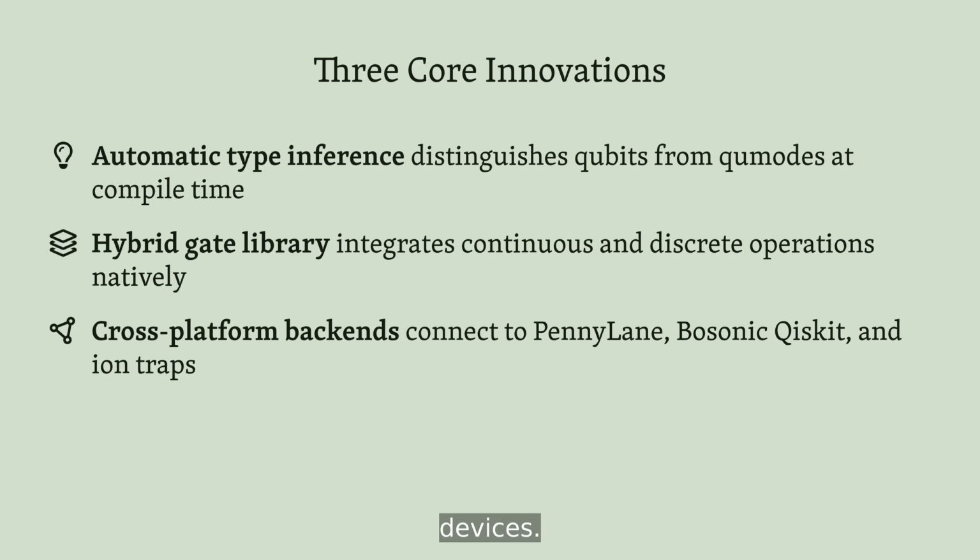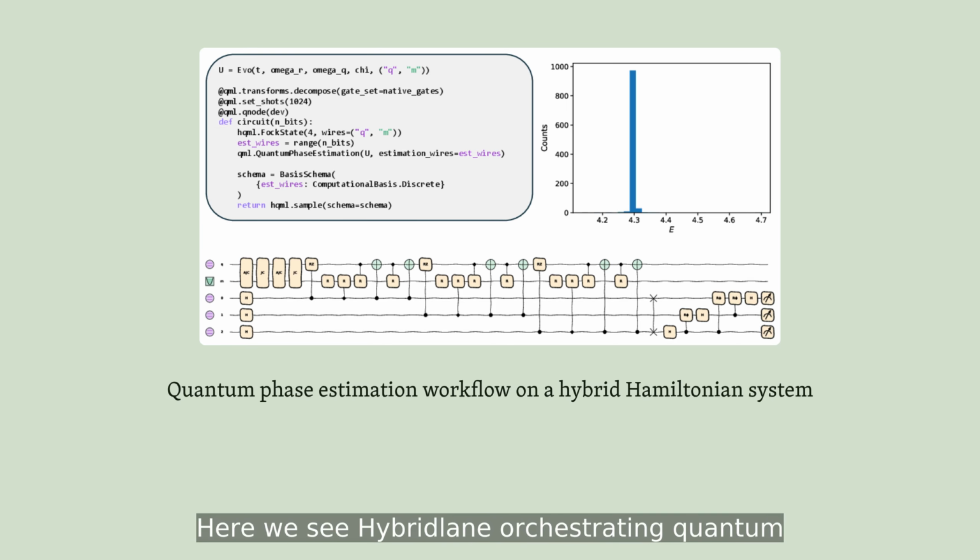Here we see Hybridlane orchestrating quantum phase estimation on a dispersive Hamiltonian, a problem that naturally demands both qubit readout and qmode dynamics. The framework handles the type mixing transparently. Qmodes encode the phase information while qubits extract the measurement result. This single unified circuit would require switching between multiple frameworks in traditional workflows.